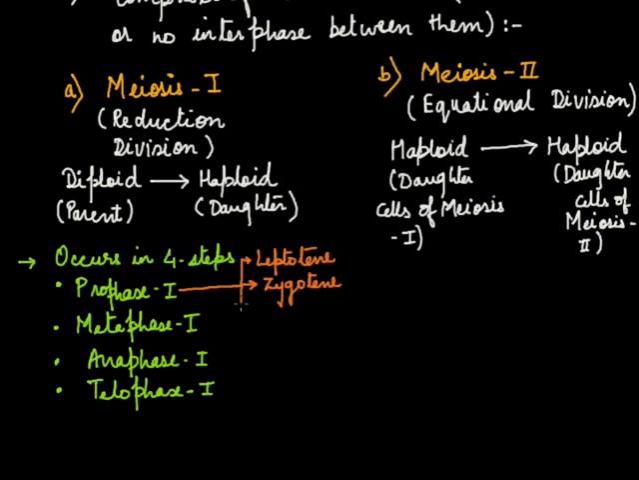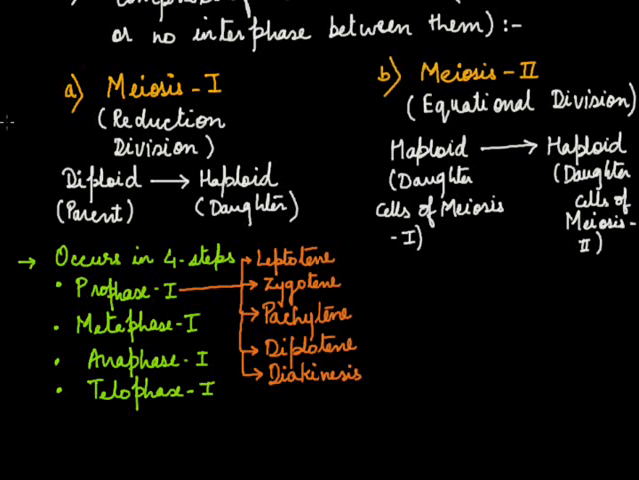The stages of prophase 1 are leptotene, zygotene, pachytene, diplotene, and diakinesis. After completion of prophase 1 by these 5 steps, the next step is metaphase 1, then anaphase 1, and finally telophase 1.